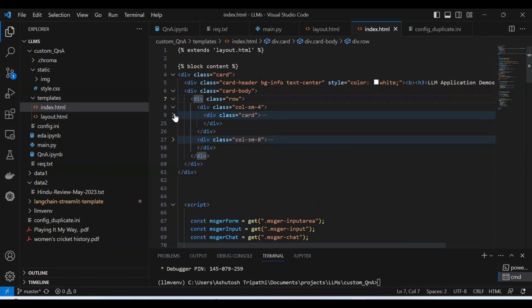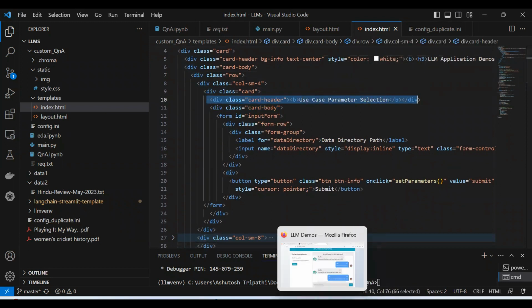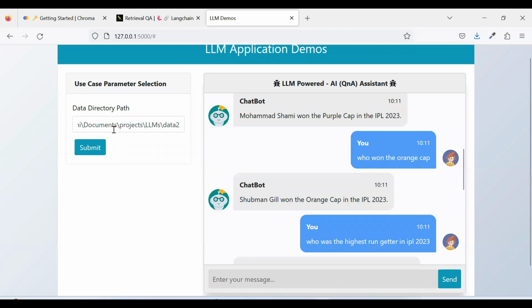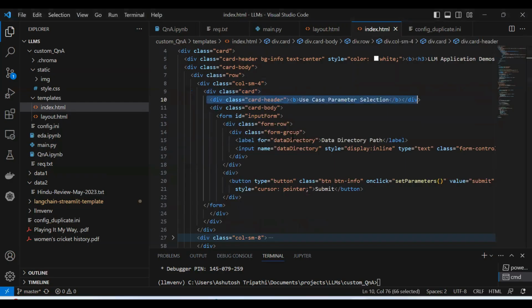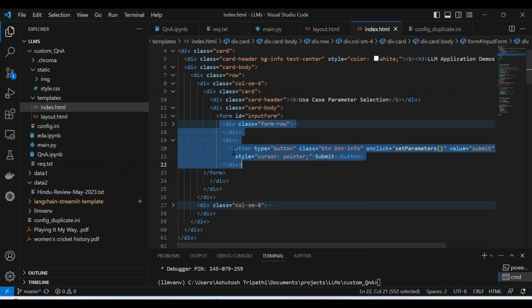In the first one, I have created a form. Of course, we have some header, like use case parameter selection. This is the header, and inside that I have the directory path. I am using a form because in future I'm going to have multiple fields here. Right now I have only the directory path and one submit button. So here the user can input the directory path, and using the submit button, he can submit the form. And then all the parameters will be recorded in the backend.